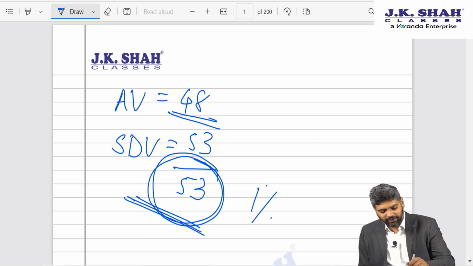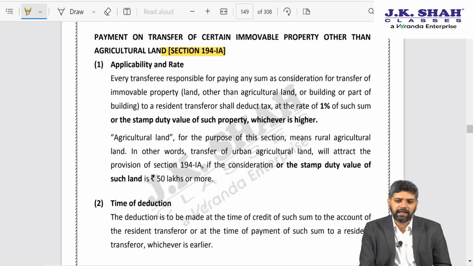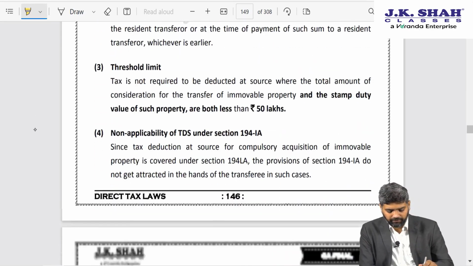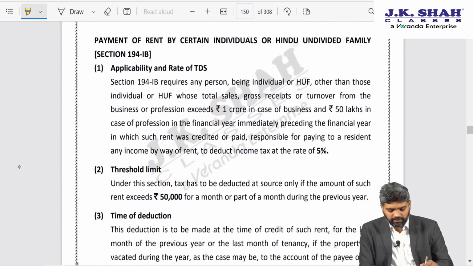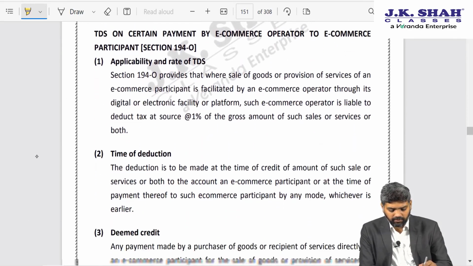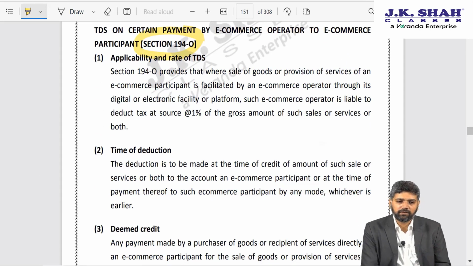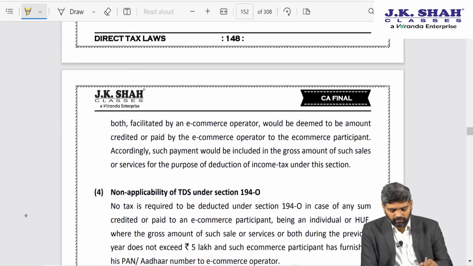But anyway, that's the way law has been worded. We can't do anything about it. So now I need to withhold tax under 194IA on the higher of agreement value or stamp duty value, provided of course the agreement value or stamp duty value, whichever is higher, exceeds 50 lakhs. Okay. Next is under section 194IB, there is no amendment, we have already done this. Section 194O, e-commerce operator, this also has been covered by us.